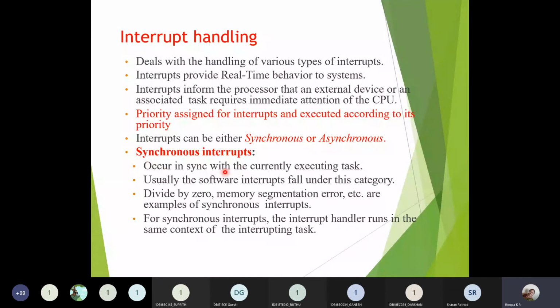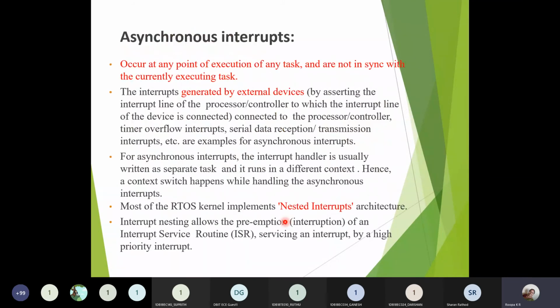Synchronous interrupts are in sync with the currently executing task. As the task is executing, if any software interrupt has been generated, it can be overcome by the particular ISR routine. So these are the software interrupts. Next you have asynchronous interrupts, which are generated by external devices.